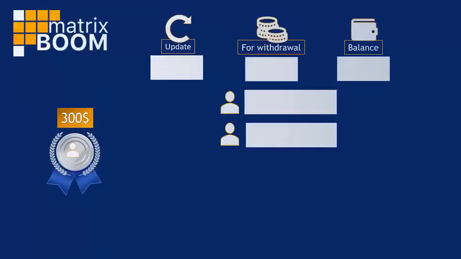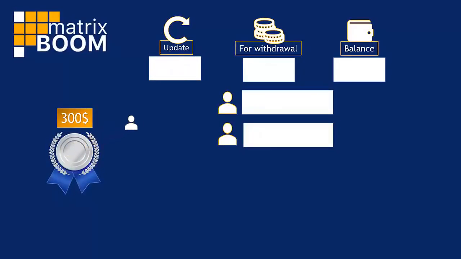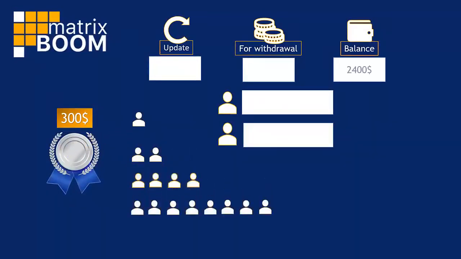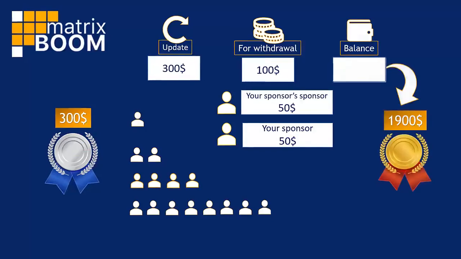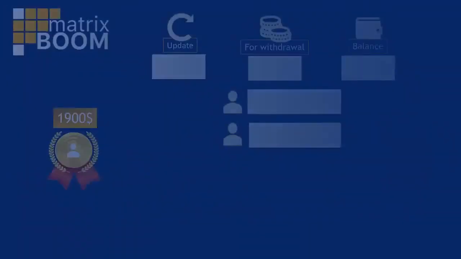After closing the second silver table, which is filled by members from the first matrix, there are $2,400 on your balance, of which $100 can be withdrawn to your wallet. $50 are received by 2 senior sponsors. $300 are an update of the same silver matrix, and $1,900 automatically go for the activation of the third matrix.